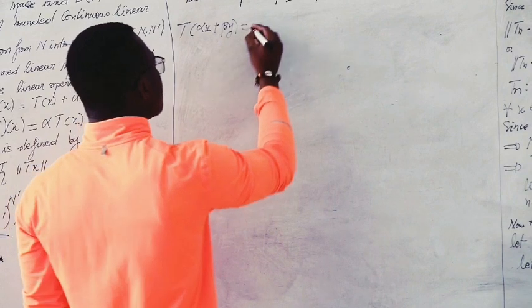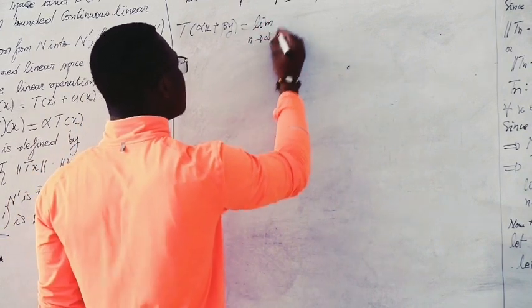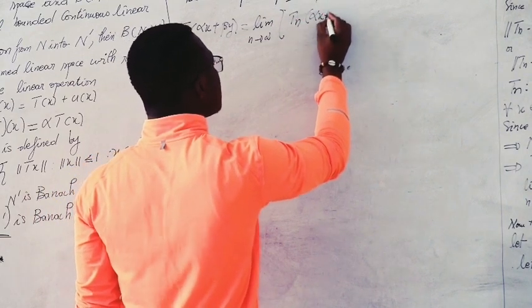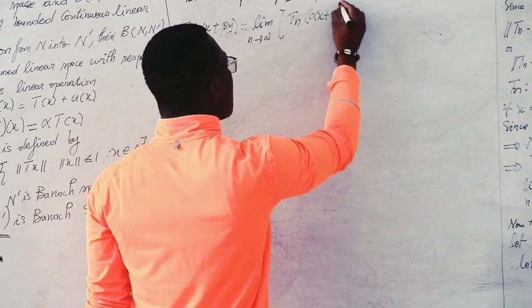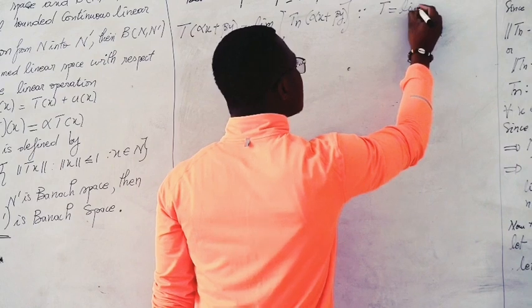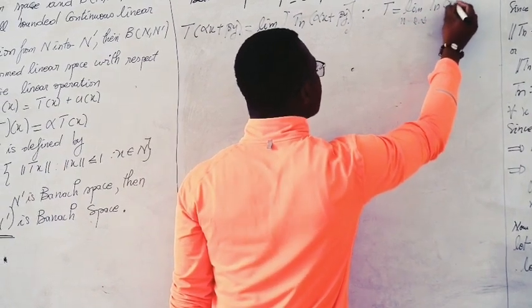This is equal to limit when n tends to infinity of Tn of alpha x plus beta y, because we know that T of x is equal to the limit when n tends to infinity of Tn of x.